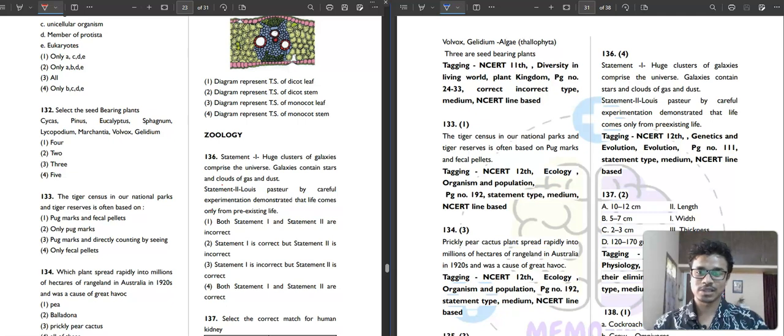So today we will discuss the Zoology section of your FLT 5 paper. Let us start with question number 136. The statement based question, simple.